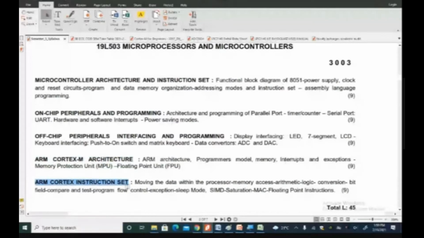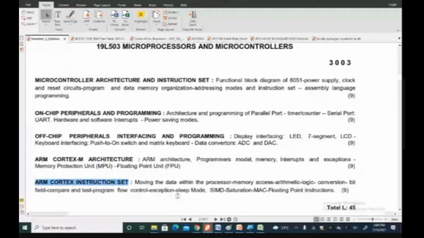Today we all have smart devices. We talk about IoT, artificial intelligence, deep learning, machine learning, big data, cloud computing, and a lot of other modern things. For that, the architecture should be intelligent enough to compute the application requirements. To satisfy that, ARM is the company manufacturing the processor cores, and they have released many cores like ARM Cortex-A, Cortex-R, and Cortex-M. Those architectures and instruction sets we will discuss in the fourth and fifth units.